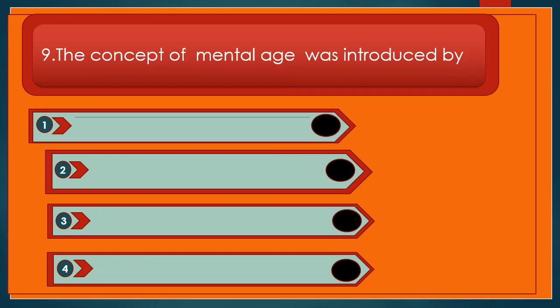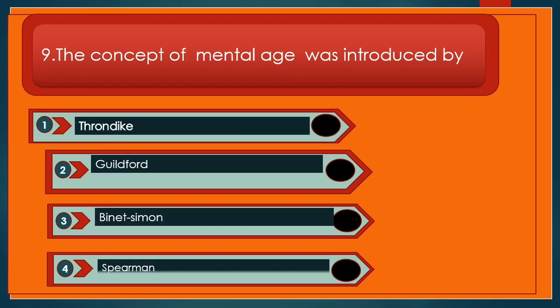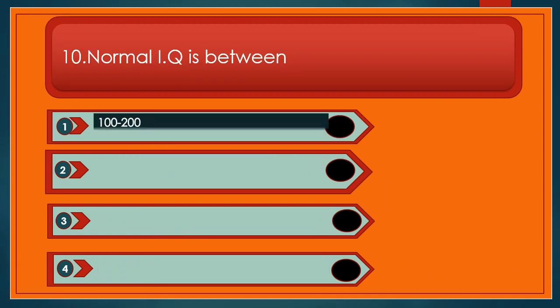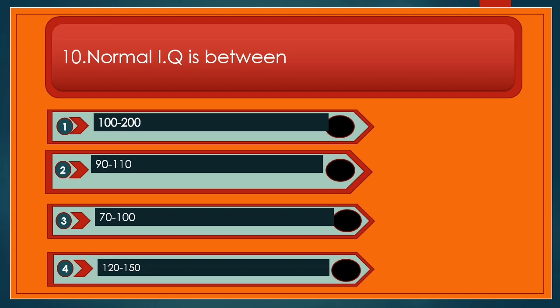Next question. The concept of mental age was introduced by, and options are Thorndike, Guilford, Binet and Simon, and Spearman. And the right answer is Binet and Simon. He was the French psychologist best remembered for developing widely used intelligence tests. Note it down, important questions. Normal IQ is between 100 and 200, 90 to 110, 70 to 100, and 120 to 150. And what is the right answer? The right answer is 90 to 110.